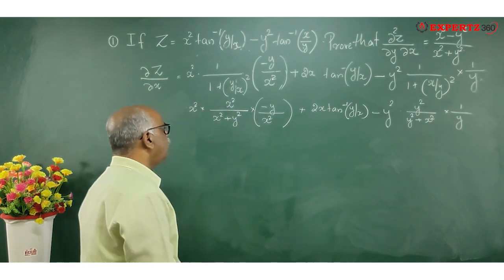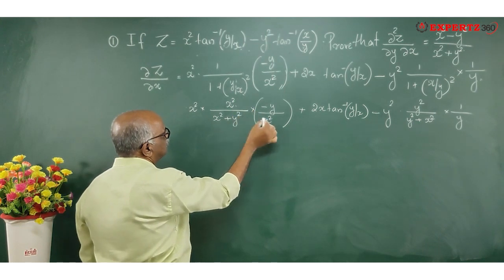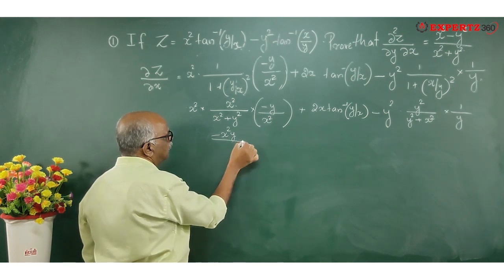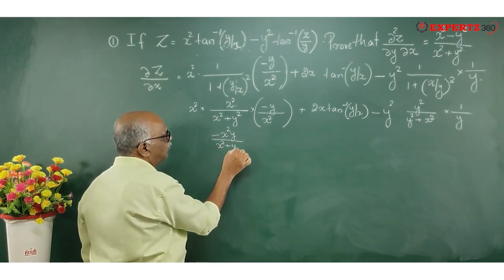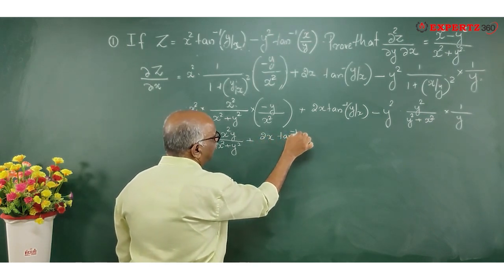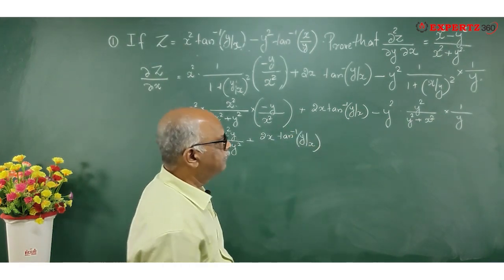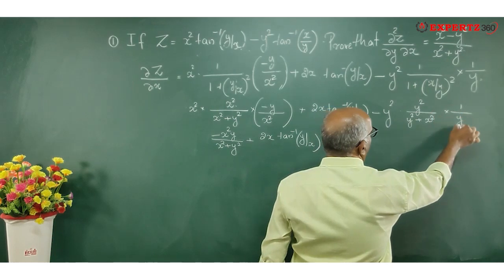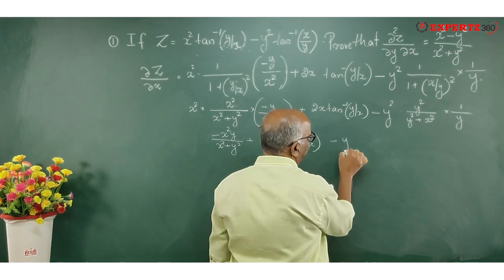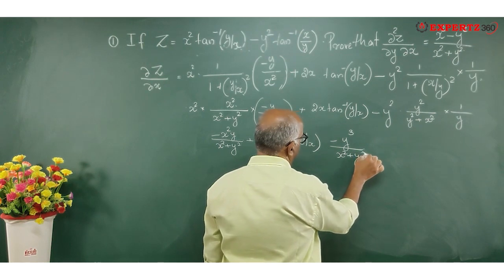Now this x square and this x square can cancel out. So it is minus x square y divided by x square plus y square, plus 2x tan inverse of y by x. Coming to that, y square and 1 y get cancelled, so y will be remaining, so it becomes y cube. So it is minus y cube divided by x square plus y square.